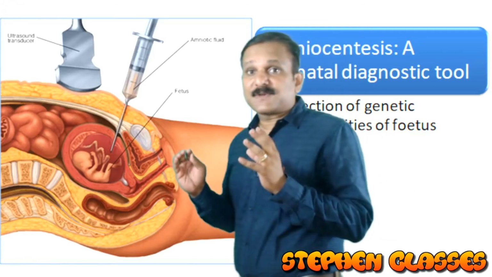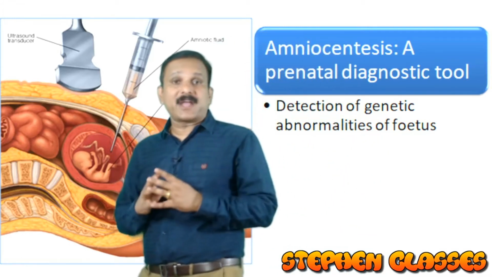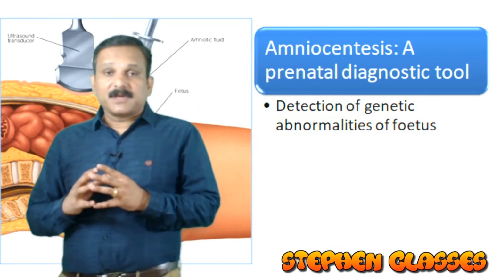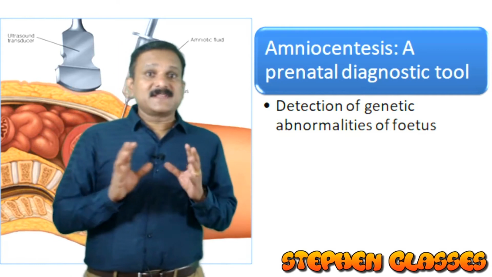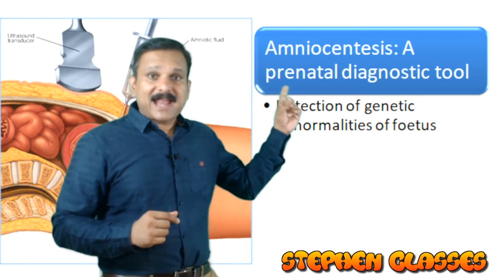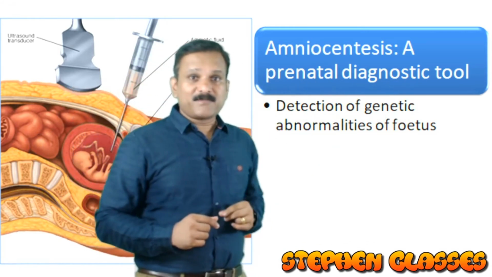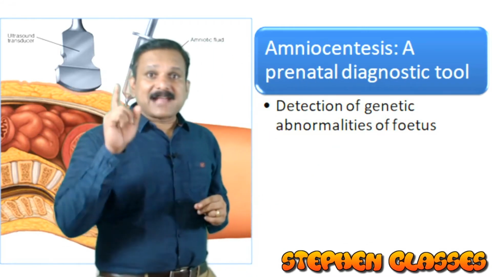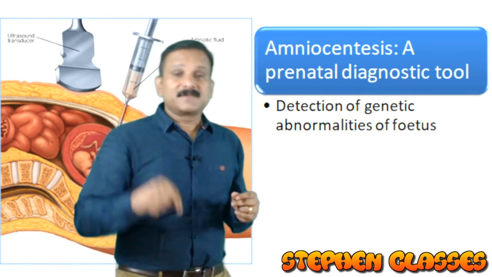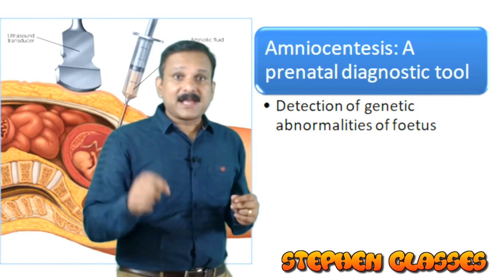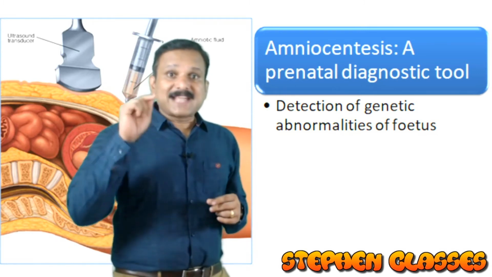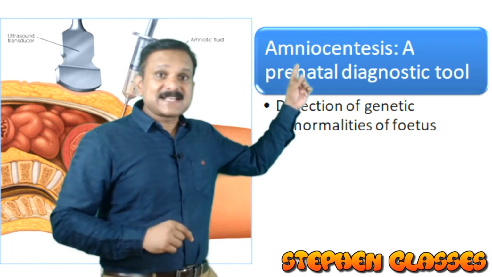This is about amniocentesis. A lot of research is going on about building up a reproductively healthy society, and you are familiar with this technique. What is amniocentesis? Amniocentesis is a prenatal diagnostic tool. What is the meaning? Prenatal means before birth. So before birth, we can identify some genetic abnormality in the developing fetus. That technique is called amniocentesis.